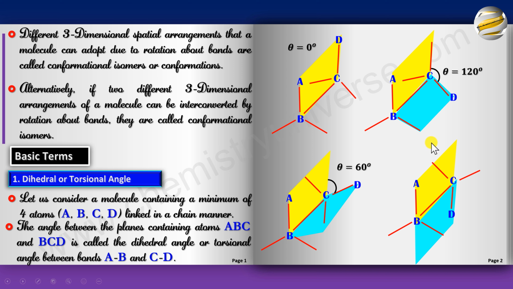Or again, bring the C up to B. The D would lie exactly opposite to A. So what is the angle between the AB bond and the CD bond? It would be 180. So the dihedral angle here is 180.